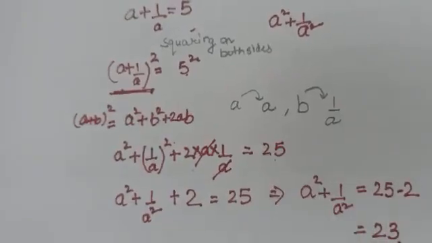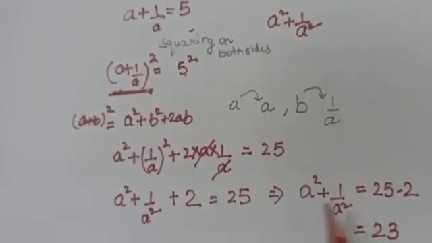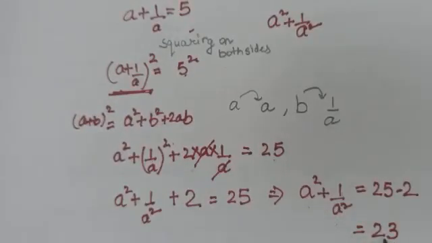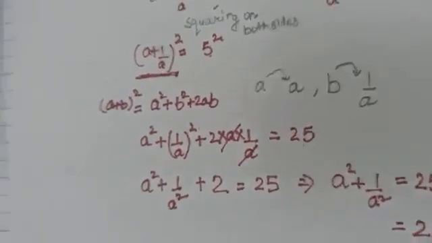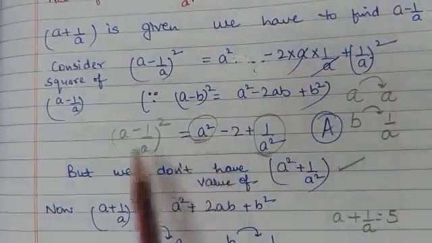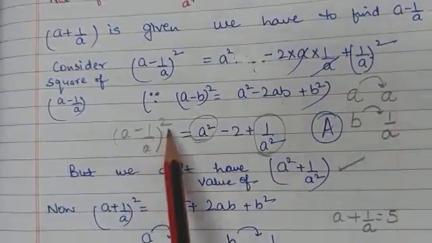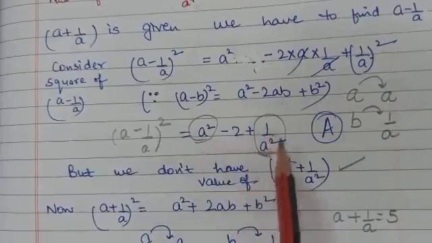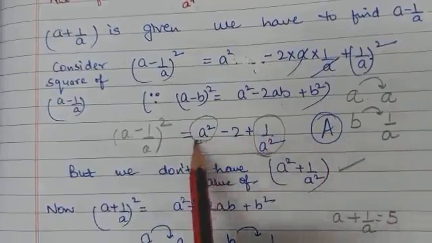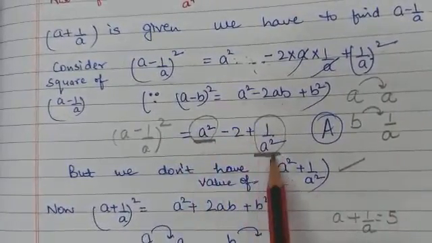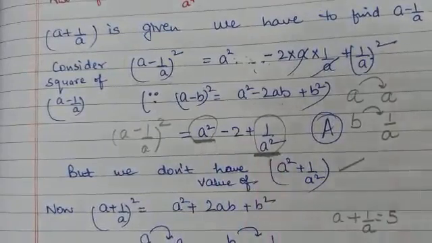23. So finally the value of a square plus 1 upon a square is 23. So students, you will put this value in equation A. What was equation A? A minus 1 upon a whole square is equal to a square minus 2 plus 1 upon a square. So now in place of a square plus 1 upon a square, you can write 23.